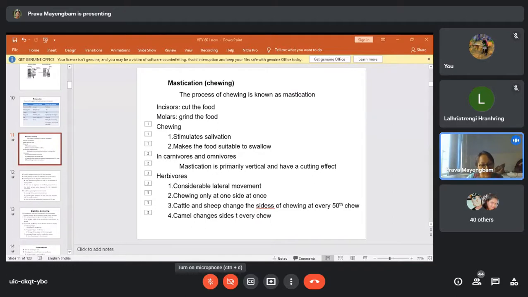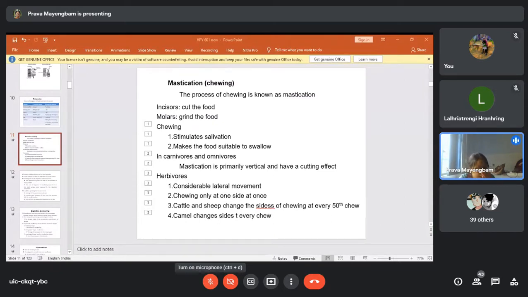Say in the case of cattle and sheep, there will be chewing of about 50 chews. After that, they will change the side to the other. Then there will be another 50 chews on that side. But in the case of the camel, there is a change of sides after every chew.